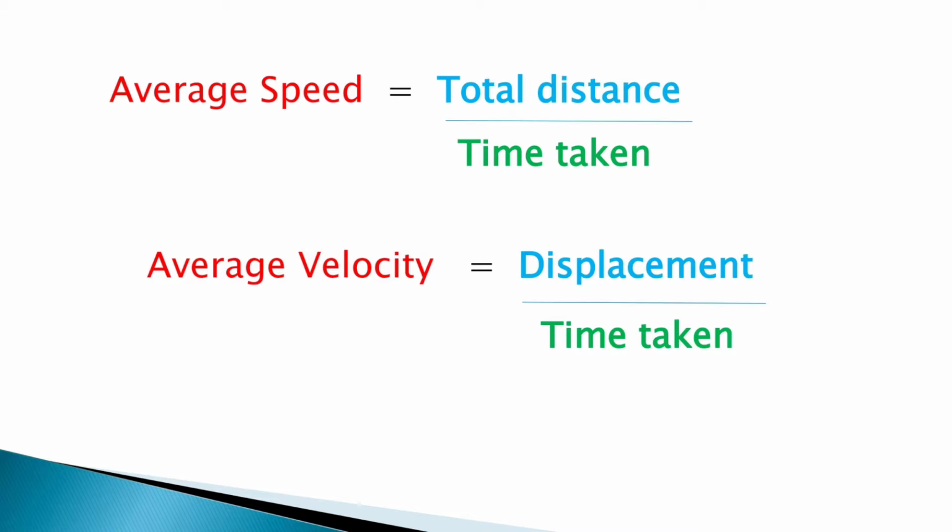The distance covered by an object in unit time is called average speed, and the displacement of an object per unit time is called average velocity. Formula for average speed: total distance by time taken, and average velocity: displacement by time taken.